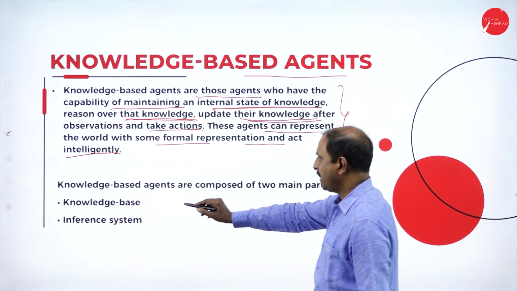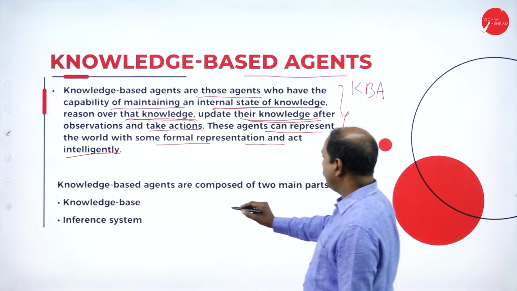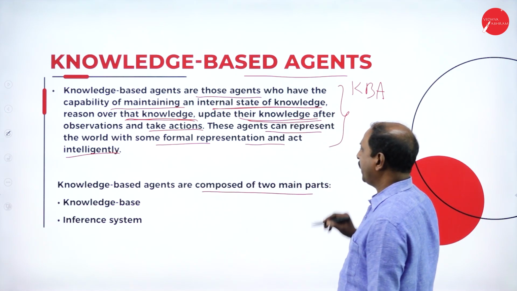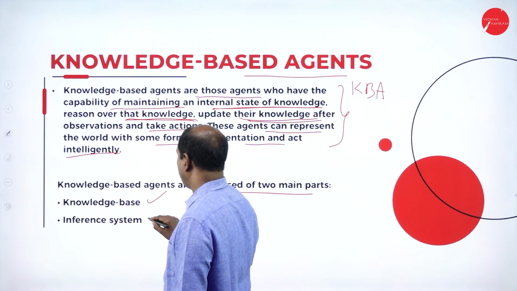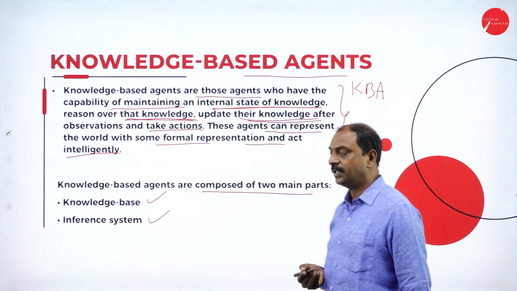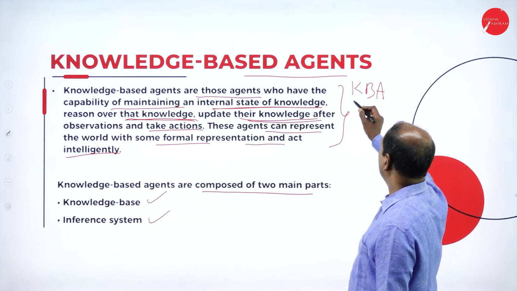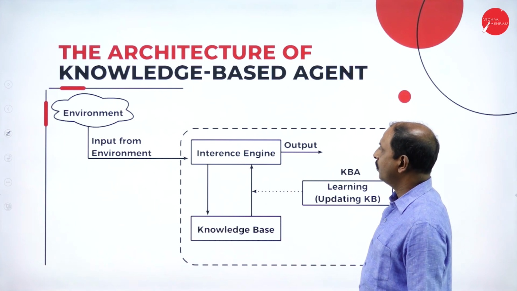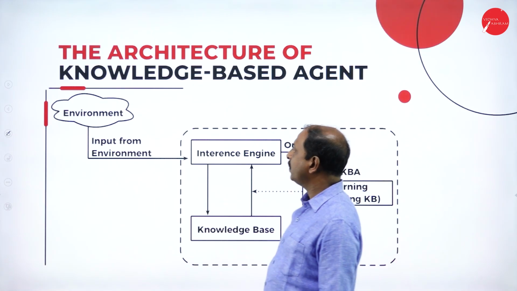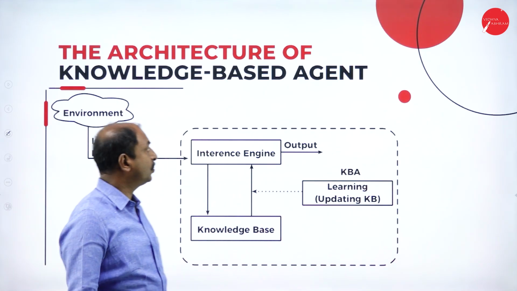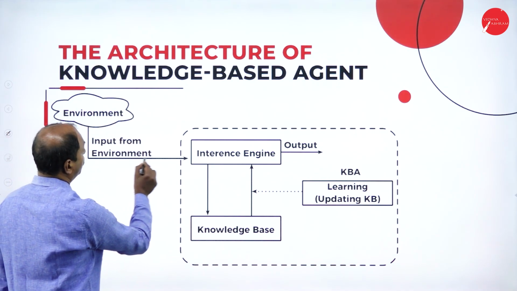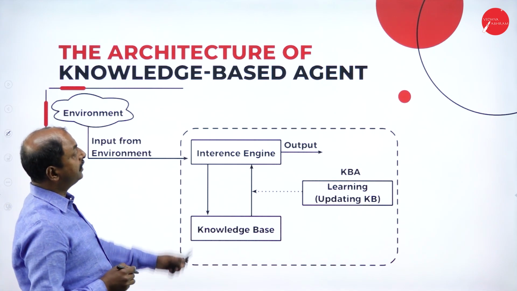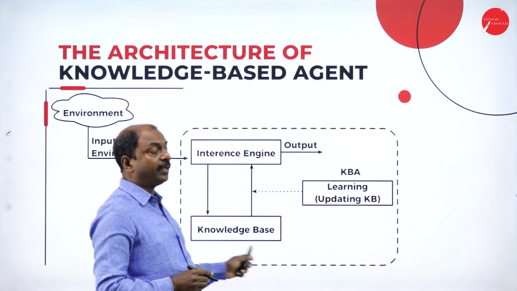Actually, this KBA we represent like this. There are two main parts of KBA: one is the knowledge base, the second one is the inference system. Now look at the schematic diagram of knowledge-based agents. This is the environment, this is the input from the environment, and the agent perceives the environment.